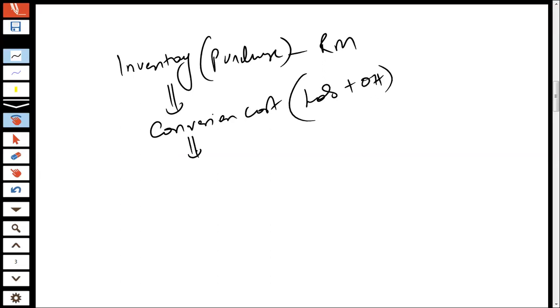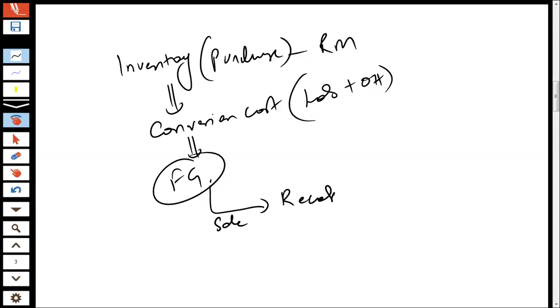You incur the conversion cost and then you end up getting the finished goods. Once you have the finished goods, you sell them, and this is converted into receivables. And then once your receivable pays you cash, your cash is recovered.